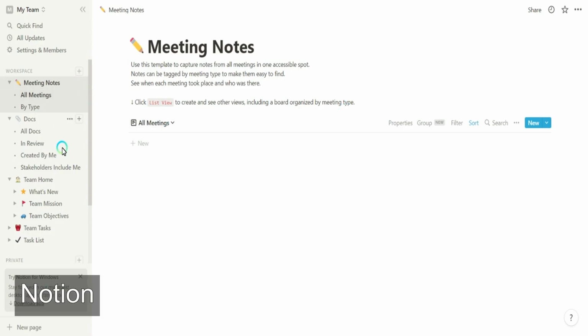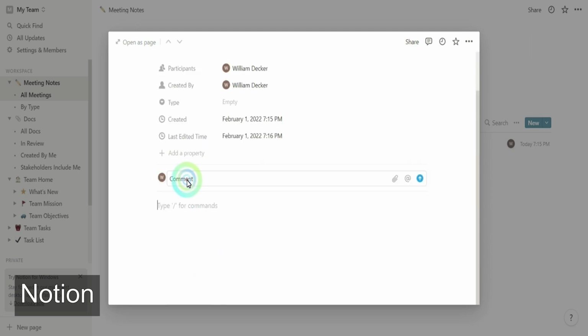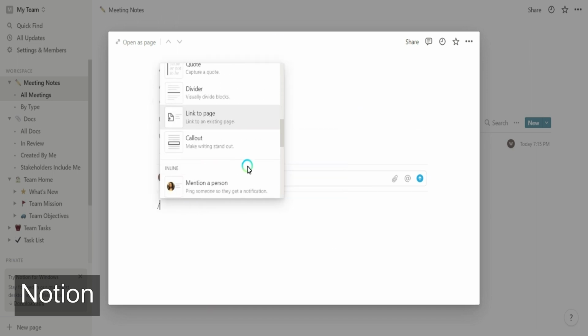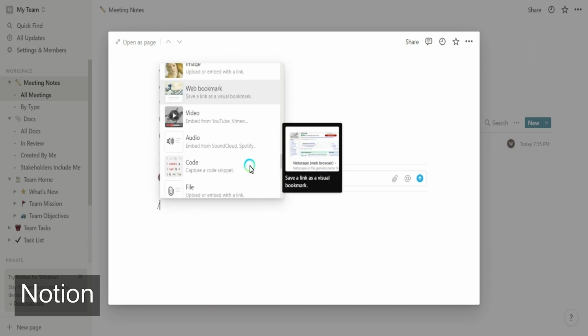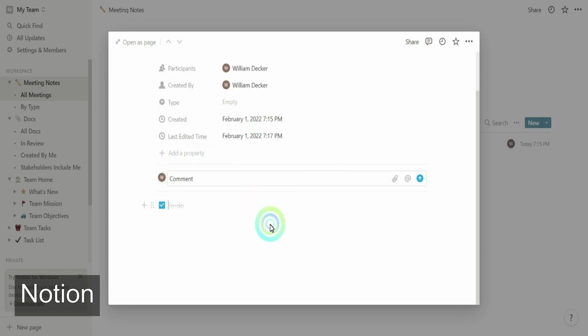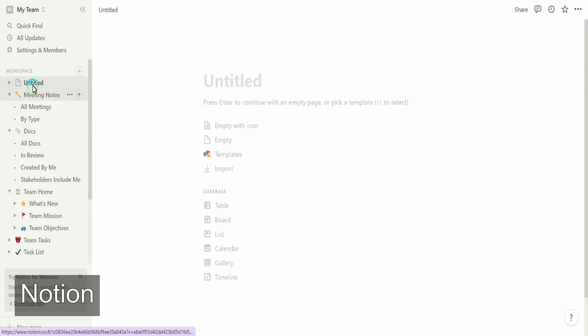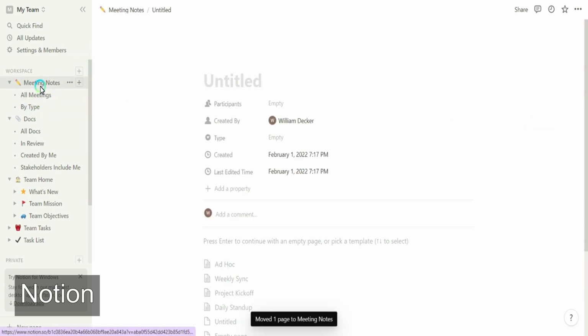Notion is a page-oriented platform. These pages are similar to a regular document, and it offers the creation of tasks. They support comments and allow you to put almost everything that you would put in a regular document page and more inside the description, as you can see. It also offers integrations with other productivity and management platforms. You can create new pages easily and arrange them by just dragging them.